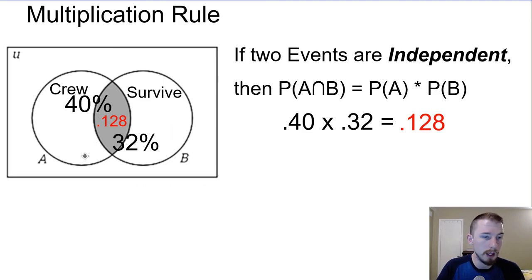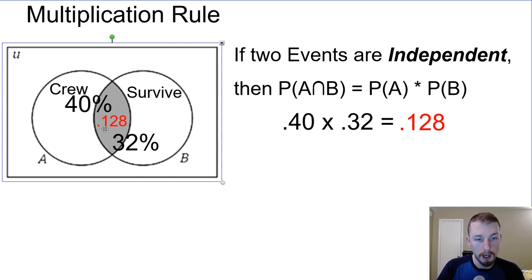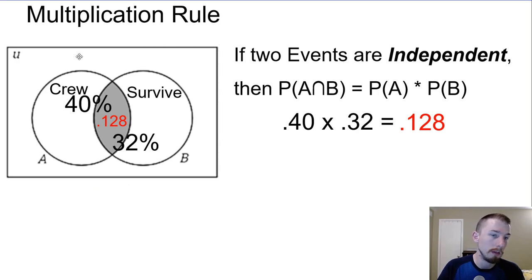Anyway, same thing I could do over here. 40% minus this 12.8% would give me what were crew that didn't make it. And then if I added these two together, I could subtract it to end up getting what percent were neither crew members nor survivors.